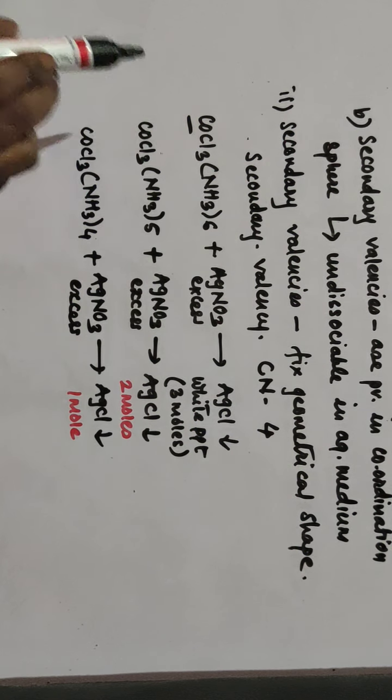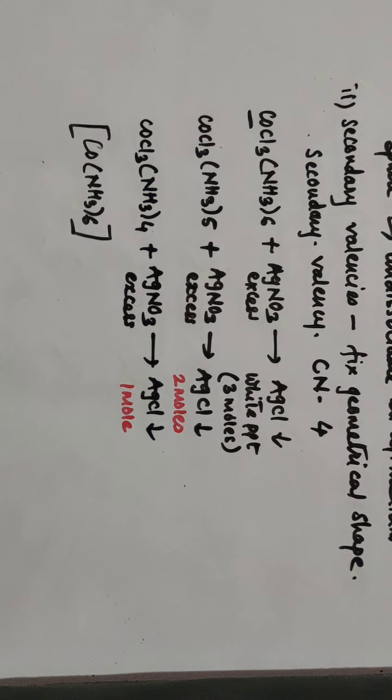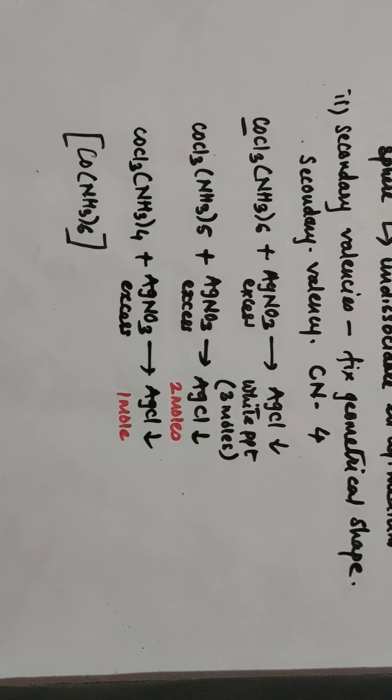So cobalt, the central metal atom, has a secondary valency or coordination number of 6. In the first compound, the 6 NH3 are present in the coordination sphere, which you can show with a square bracket, and outside the square bracket the 3 Cl ions are present in the ionization sphere.